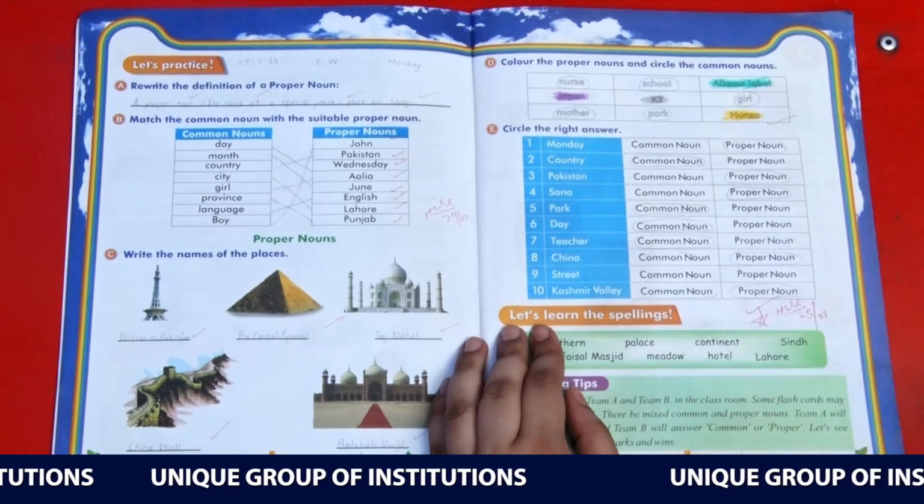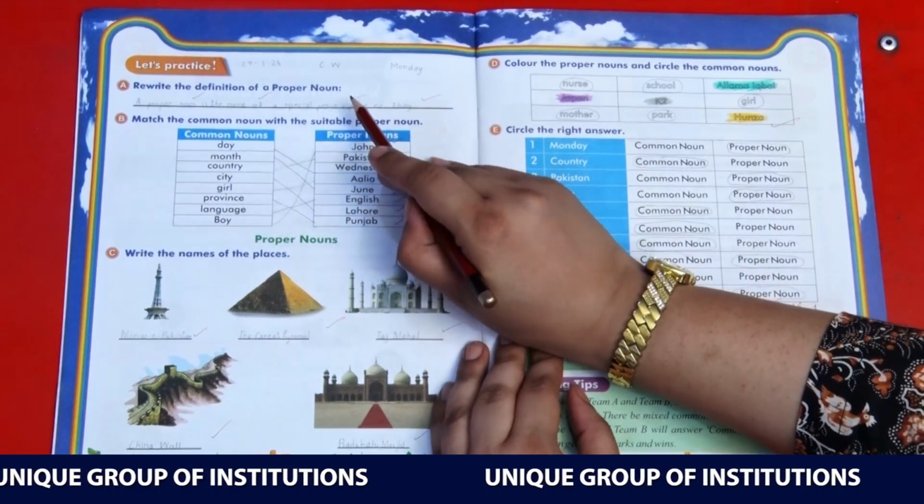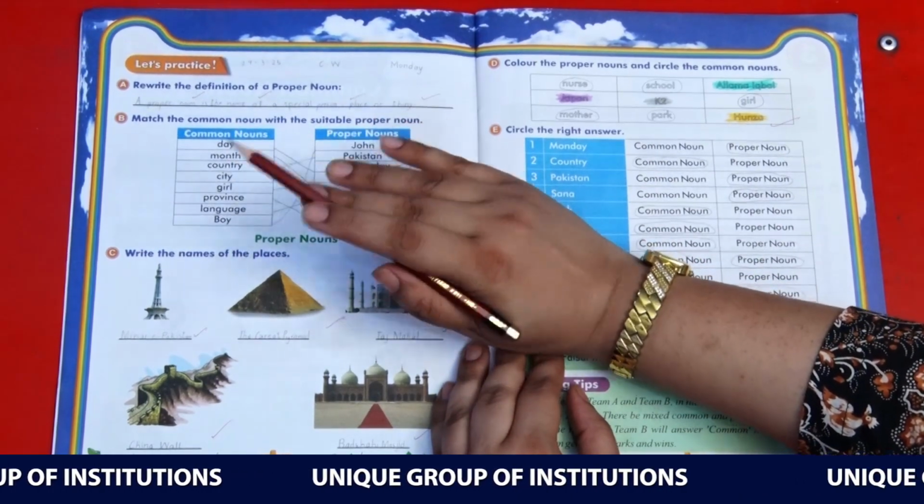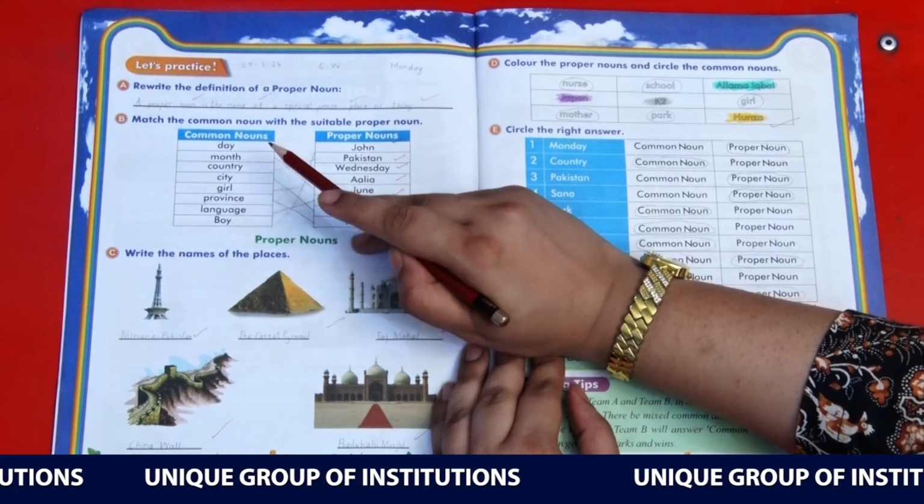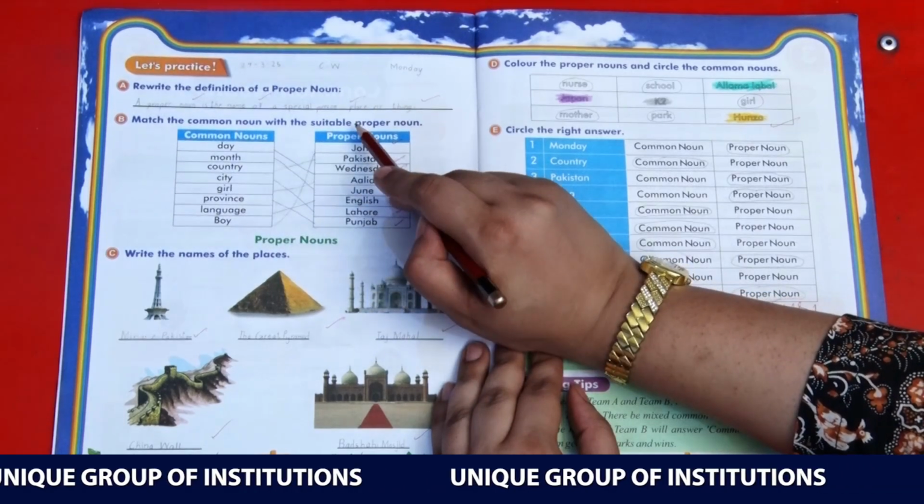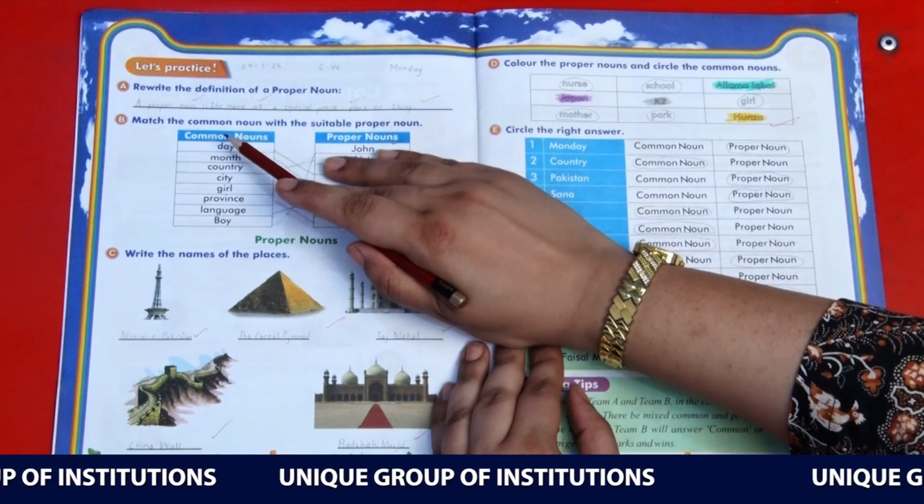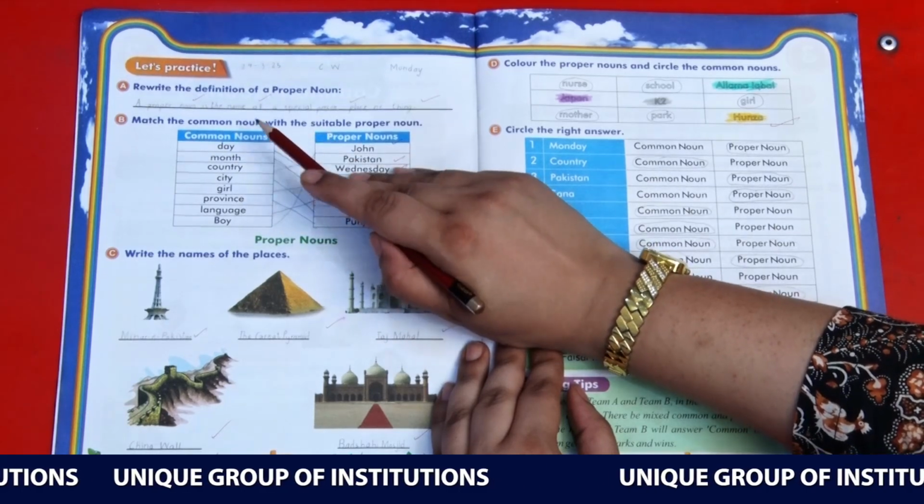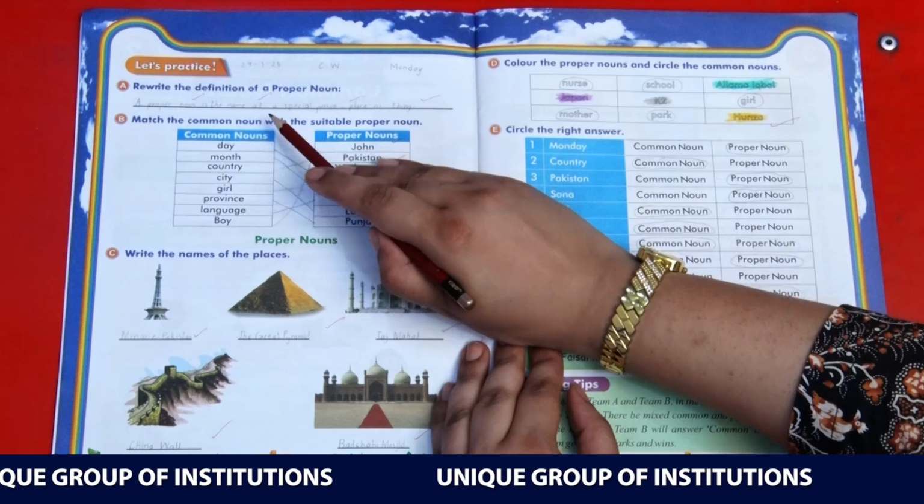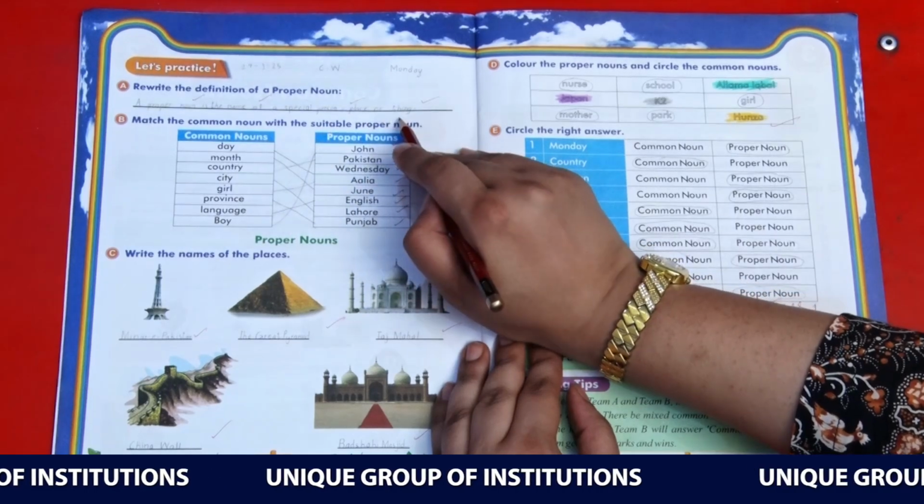The first is to rewrite the definition of a proper noun. For this you need to learn the definitions first. Don't just write them by looking at the previous page. Just learn the definitions first and then write them. A proper noun is the name of a special person, place or thing.